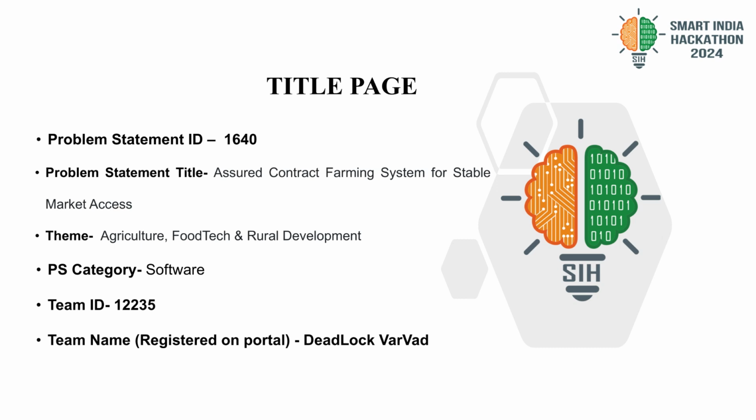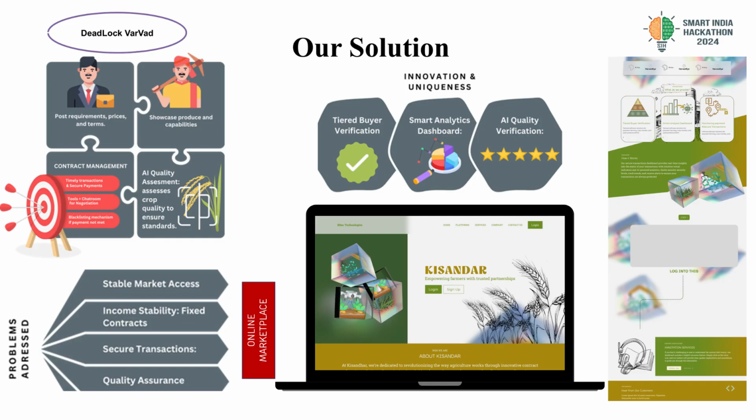It belongs to the category software, with the title being a short contract farming system for stable market access, and the theme being agriculture, food tech, and rural development. Our team ID is 12235, and here's our solution to the problem, called Kisandar.